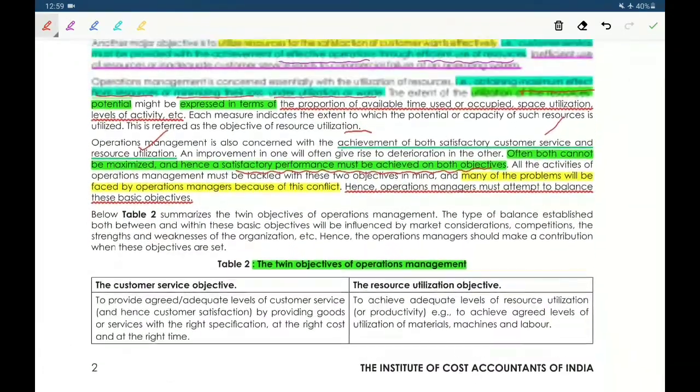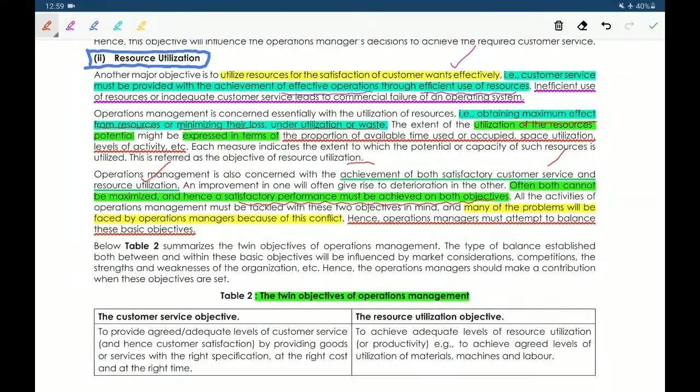We conclude using this table, the twin objectives of operations management. The first one is the customer service objective, the second is the resource utilization objective. The customer service objective is to provide agreed adequate levels of customer service, by providing goods or service with the right specification at the right cost and at the right time.